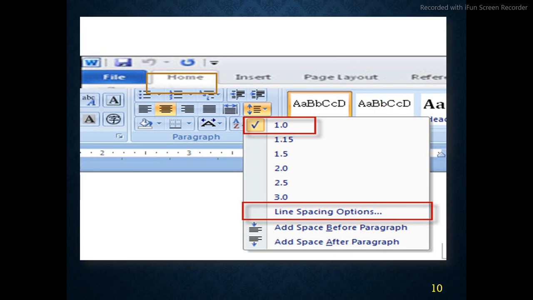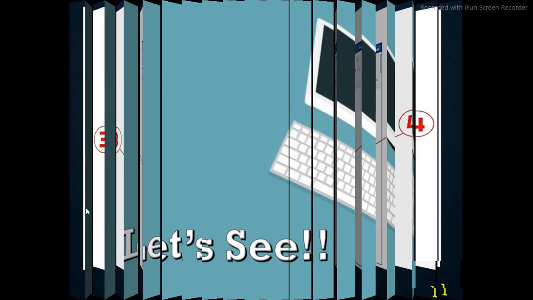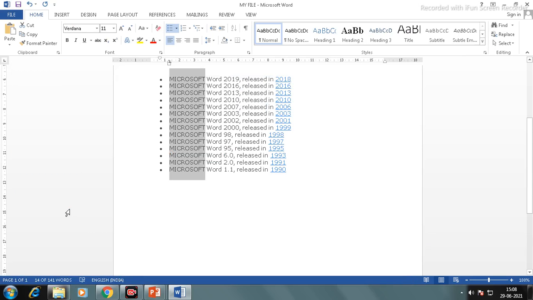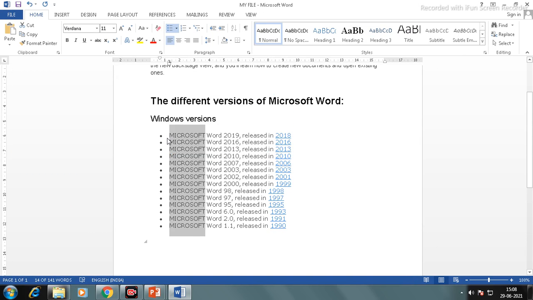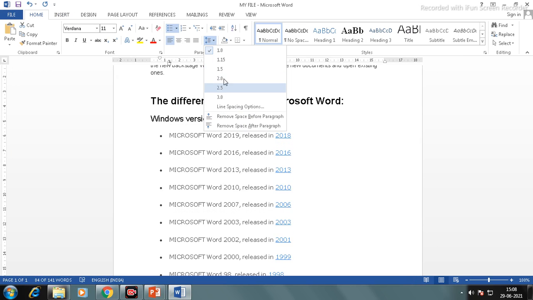There are many kinds of line spacing. By default 1.0 line spacing is working. You can change it by using the line spacing option. Let's do it practically. I want to give a space between all the lines given here. So I have to select these lines and click on the Home tab. There's a line spacing option here. If I want a spacing from these given options, I have to select any one and click on it. But I need to go into the line spacing options.